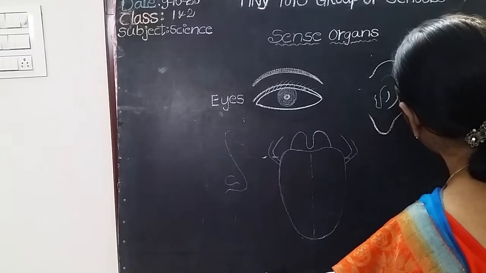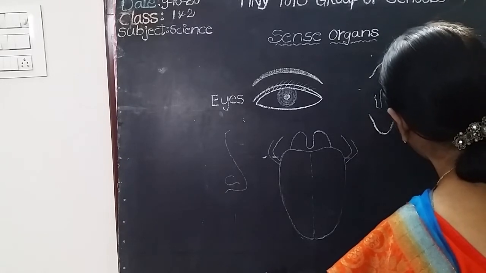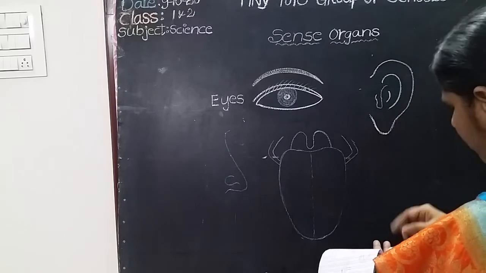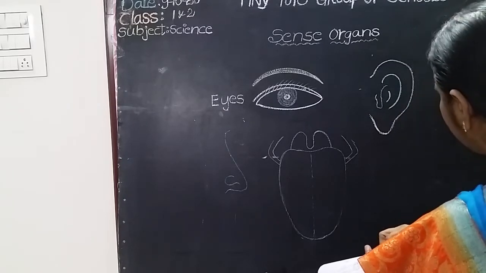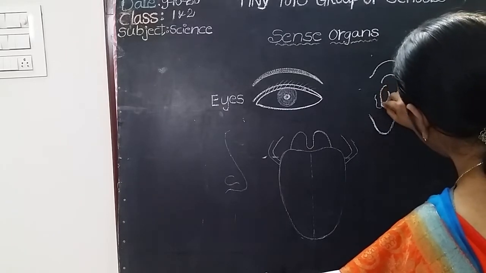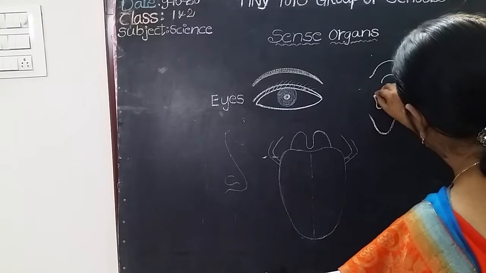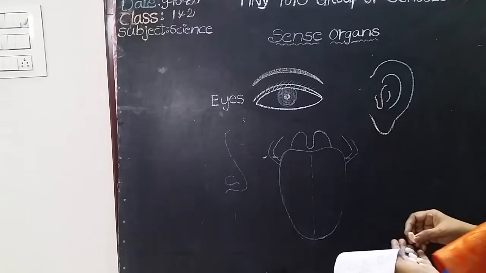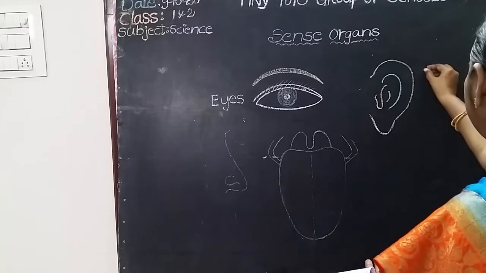You too draw along with me. Yes, this is the ear. We have 2 ears. Ears help us to hear. We hear the melodious music. Okay, this is the ear. Okay, write immediately name. Ear.